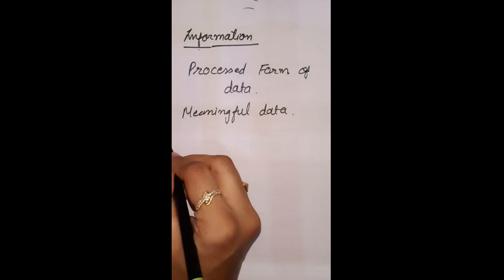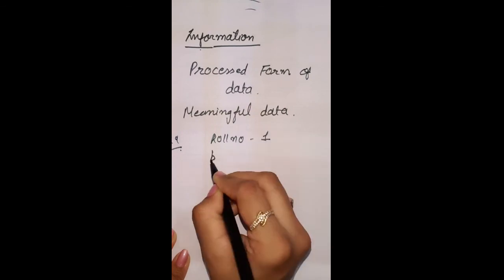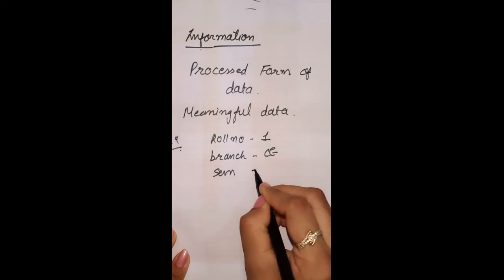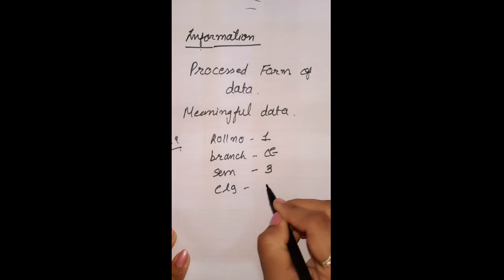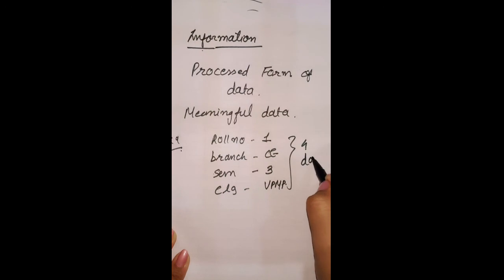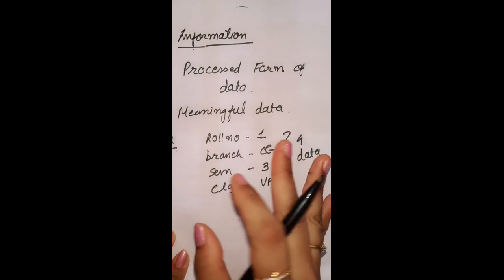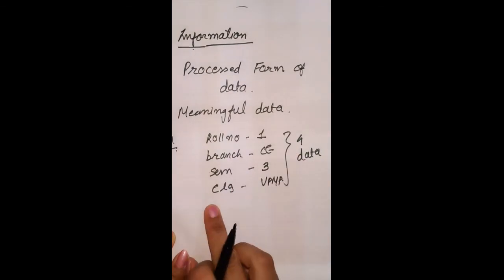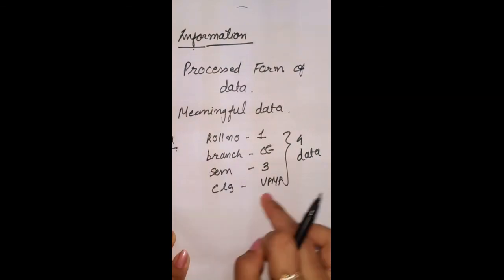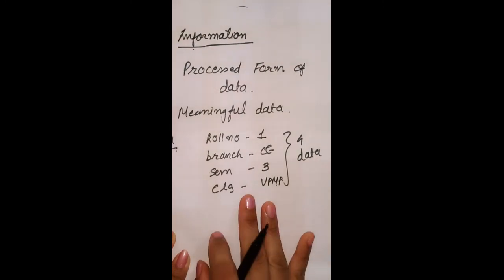Example, roll number is 1, branch is CE, semester is 3rd, and college name is VPMP. So I am having 4 different related data. Each and every data are related with each other. If I write account number A01, then account number A01 is not related with these 4 data. So it is a collection of interrelated data only, right?